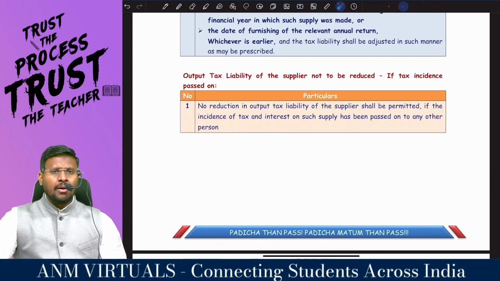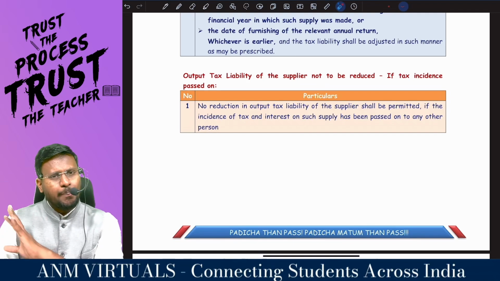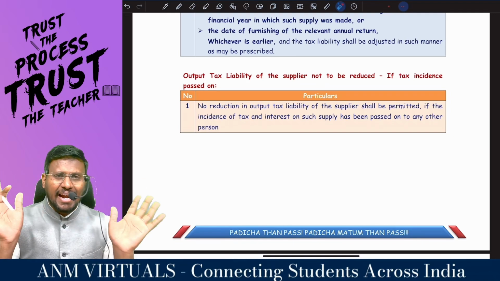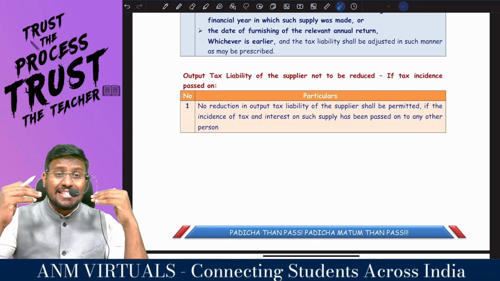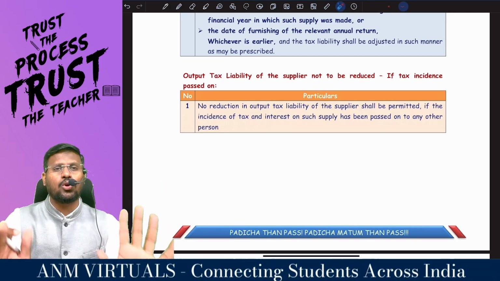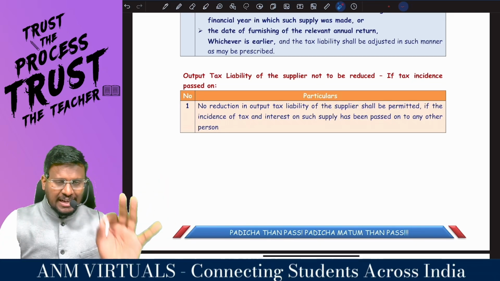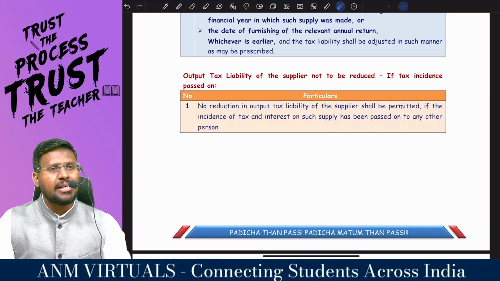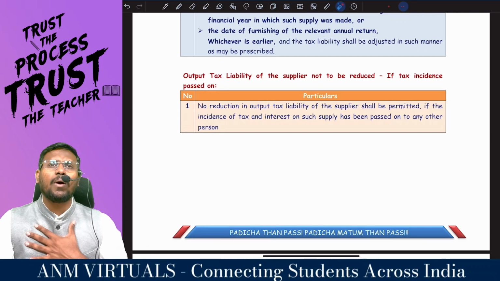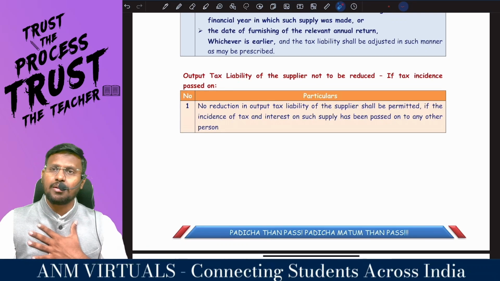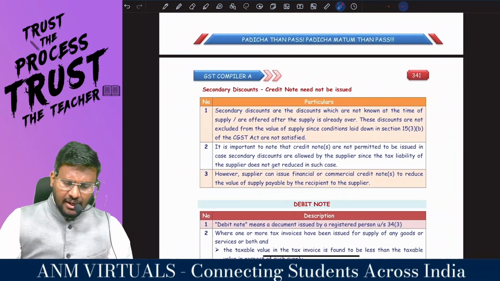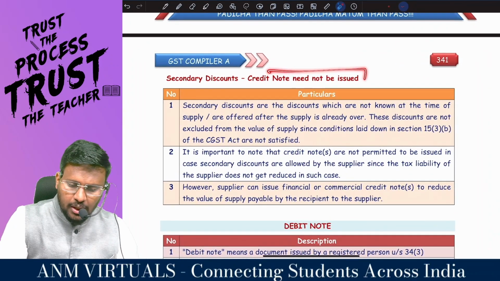For example, sir, I collected 10 lakh, I paid 10 lakh. Incidence, I have not paid from my pocket. The incidence of tax has been passed on to some other person. Then the adjustment can be done only by that other person, not by the supplier. Not by the supplier.